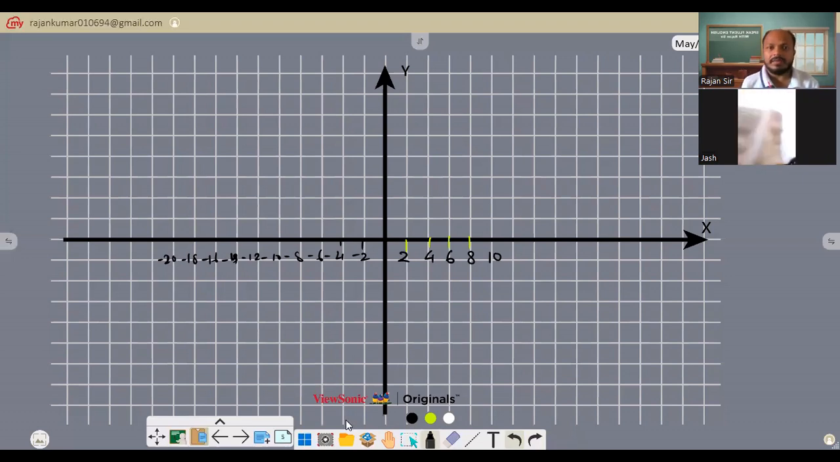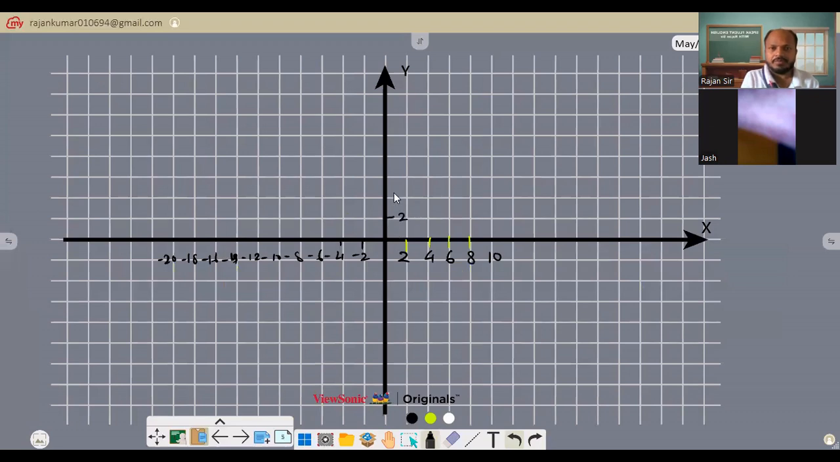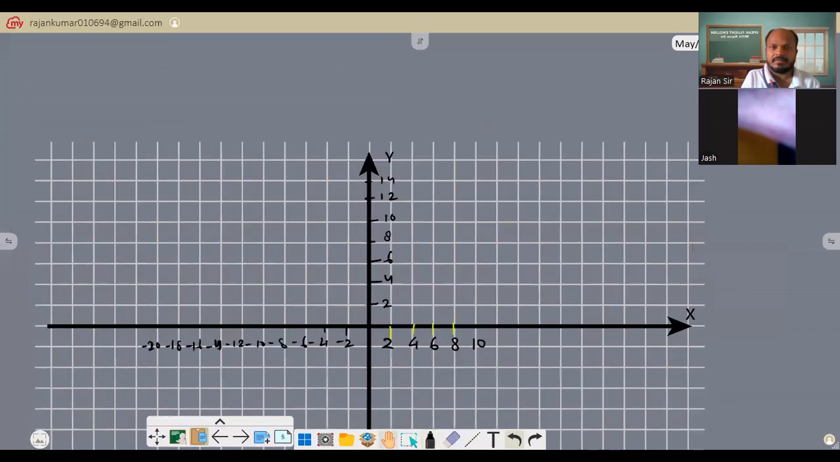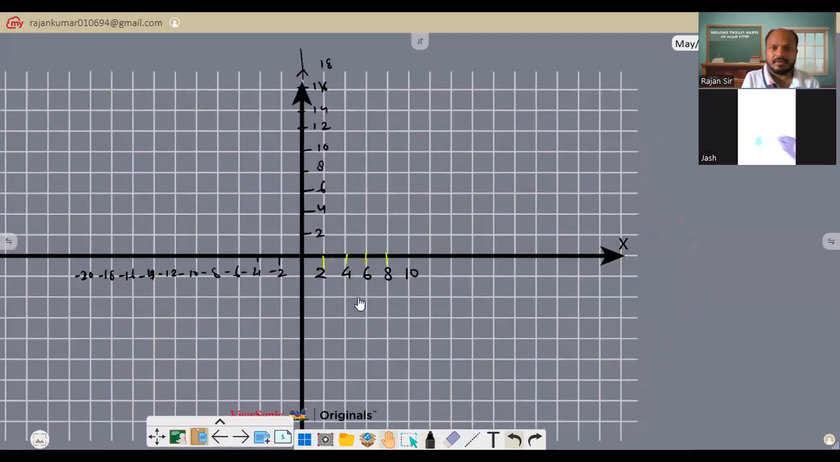And now similarly for y, all are positive, right? So we don't have to worry about the negative one. So it is 16. Let's take one extra. So it is 2, again 4, this is 6, this is 8, this is 10, this is 12, this is 14, and let's suppose this is 16 and this is 18, right? Now plot this graph.